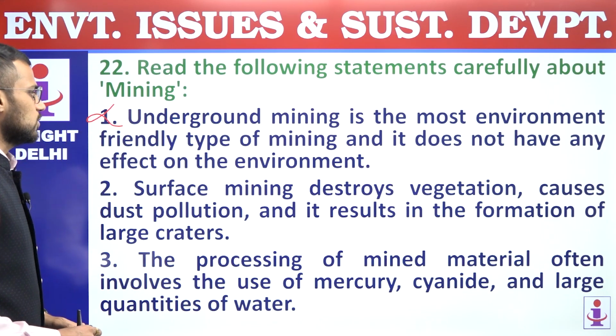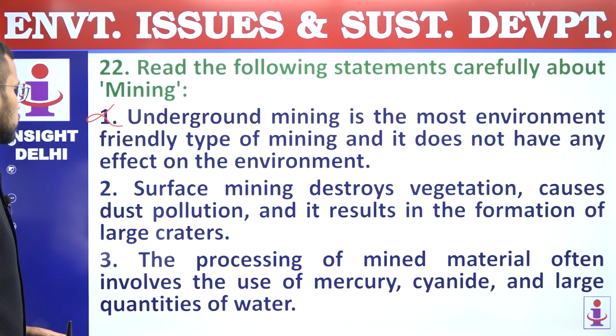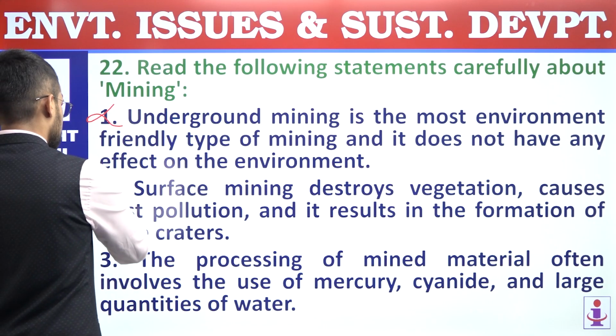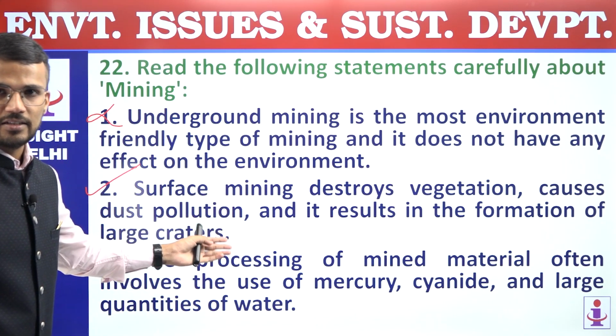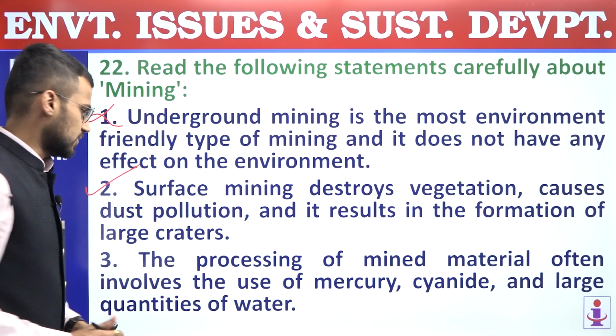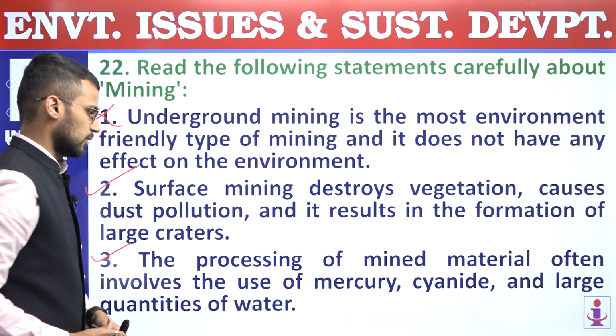Second, surface mining destroys vegetation, causes dust pollution, and it results in the formation of large craters. Right? So this statement is correct. Surface mining has these impacts. Third, the processing of mined material often involves the use of mercury, cyanide, and large quantities of water. So this statement is also correct.